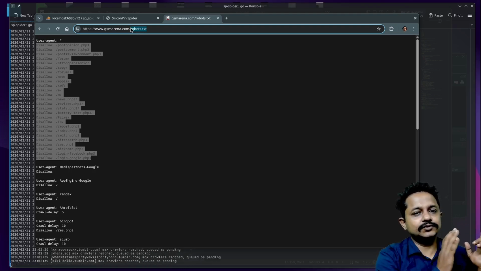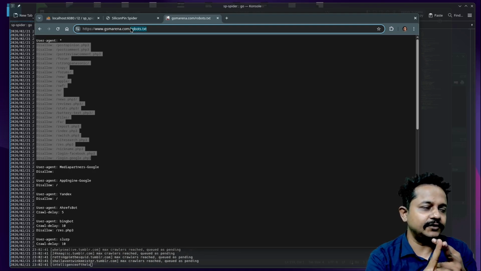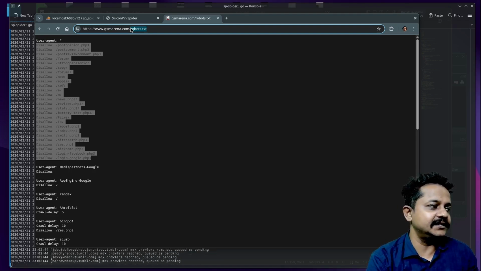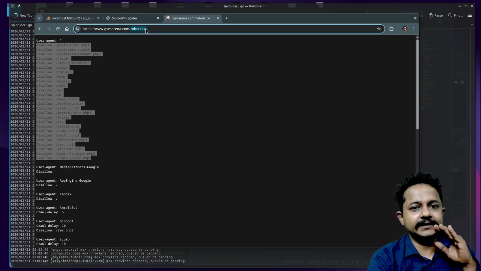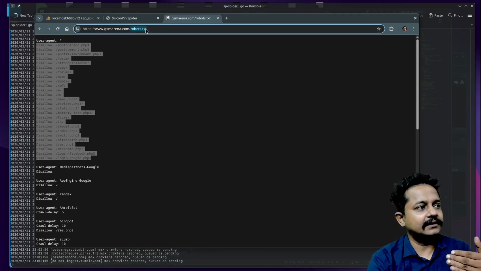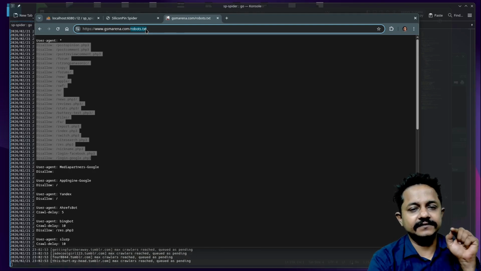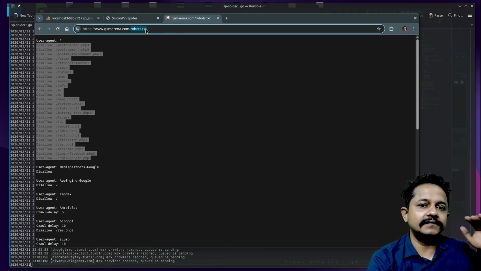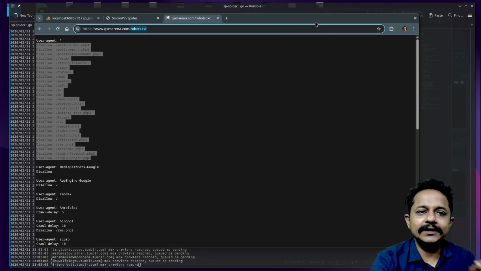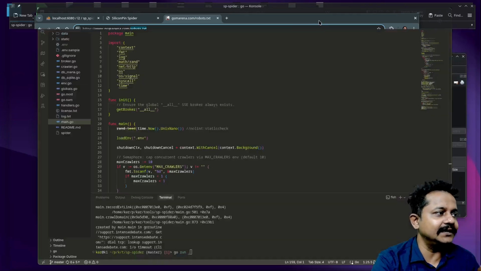So there are so many mechanisms. First, you have to respect the robots.txt. Second, you have to respect the interval times, so you do not hit a server so often that the server crashes. All those mechanisms I have already implemented. Still it is going wild.